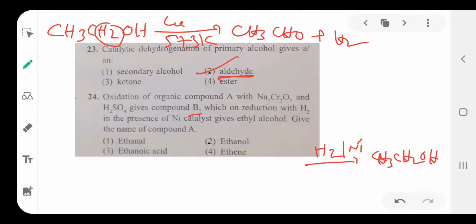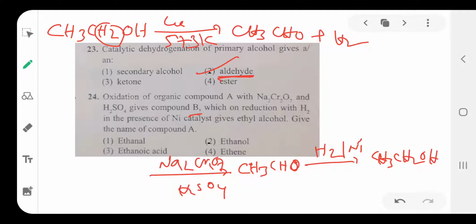So what is product B? Ethanol contains 2 carbons, so the product must also contain 2 carbons, CH3CHO. So this is an aldehyde, and only an aldehyde is reduced to alcohol in the presence of nickel catalyst. It is obtained from Na2Cr2O7 and H2SO4, which is the oxidation process.